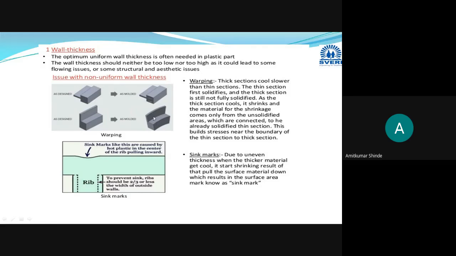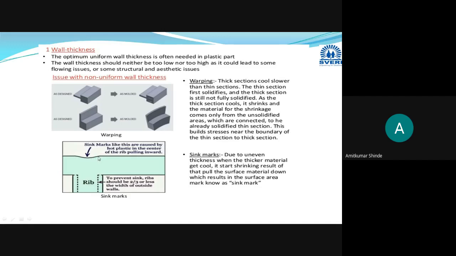Then what will happen here? Warping will occur. Warping is nothing but, after the molding process, instead of getting a straight product, some bending occurs. Here you can see some bending is there. Instead of a straight product, a bent product is manufactured. This is termed warpage. Or some kind of marks will be there: sink marks due to shrinkage.